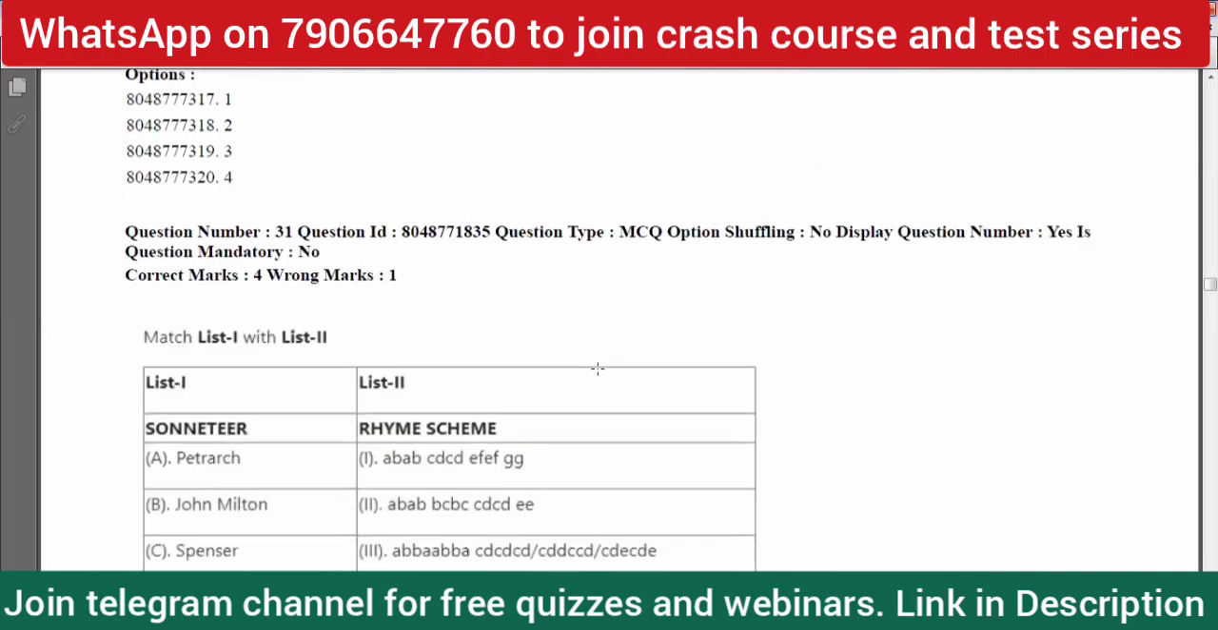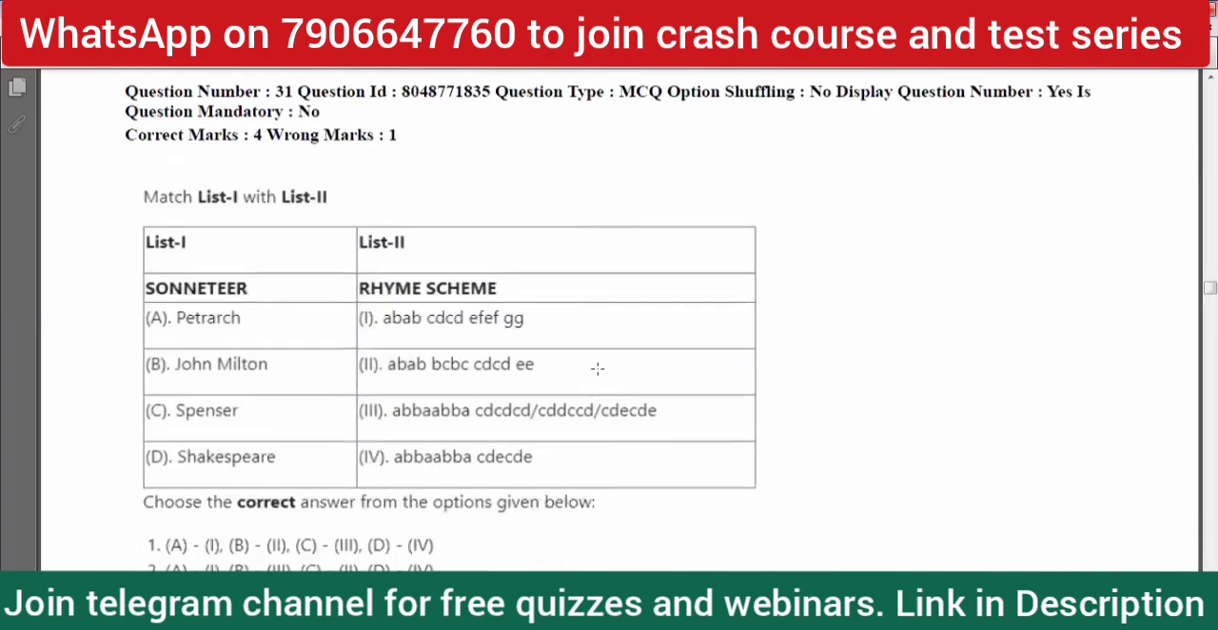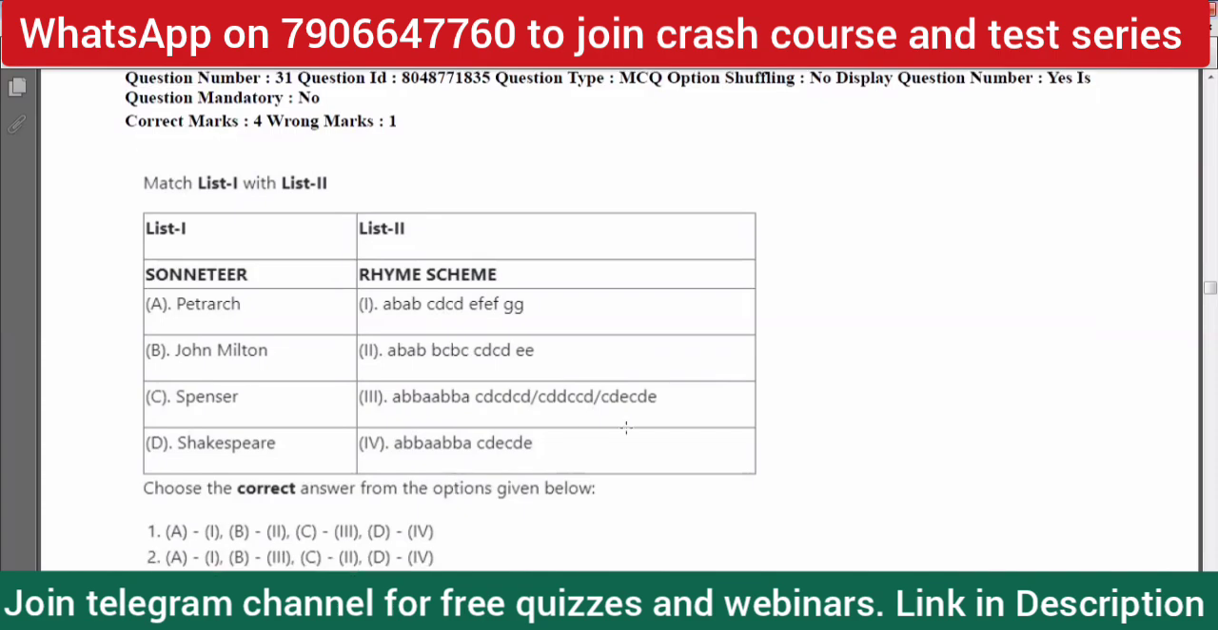So the next question is again a column matching one. There is a sonnet here, and then there is a rhyme scheme: Petrarch, John Milton, Spenser, Shakespeare, right? If you haven't read Petrarch, John Milton's sonnets or Spenser's sonnets, and you have only read Shakespeare, you can start with Shakespeare only. As you know, Shakespeare's sonnet sequence is A B A B C D C D E F E F G G.